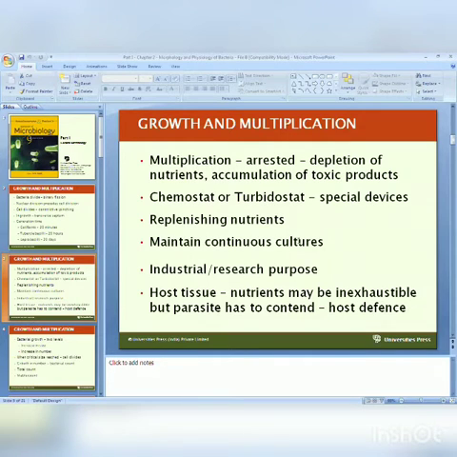In host tissues, the nutrients may be inexhaustible, but the parasite has to contend with host defense and immunity. So that situation is like a chemostat or turbidostat.